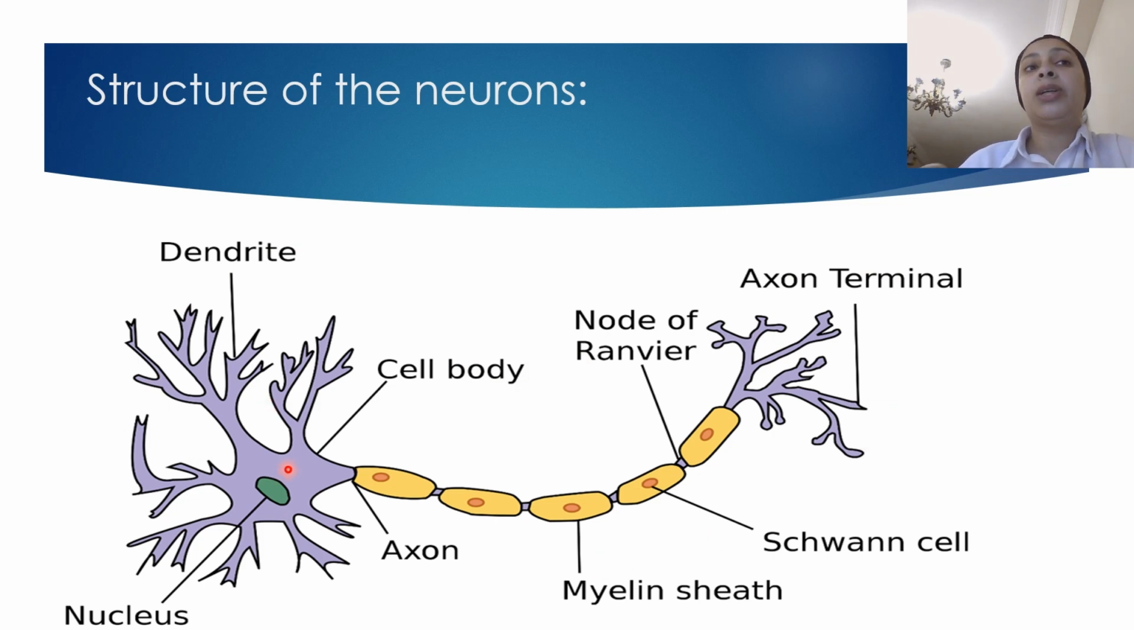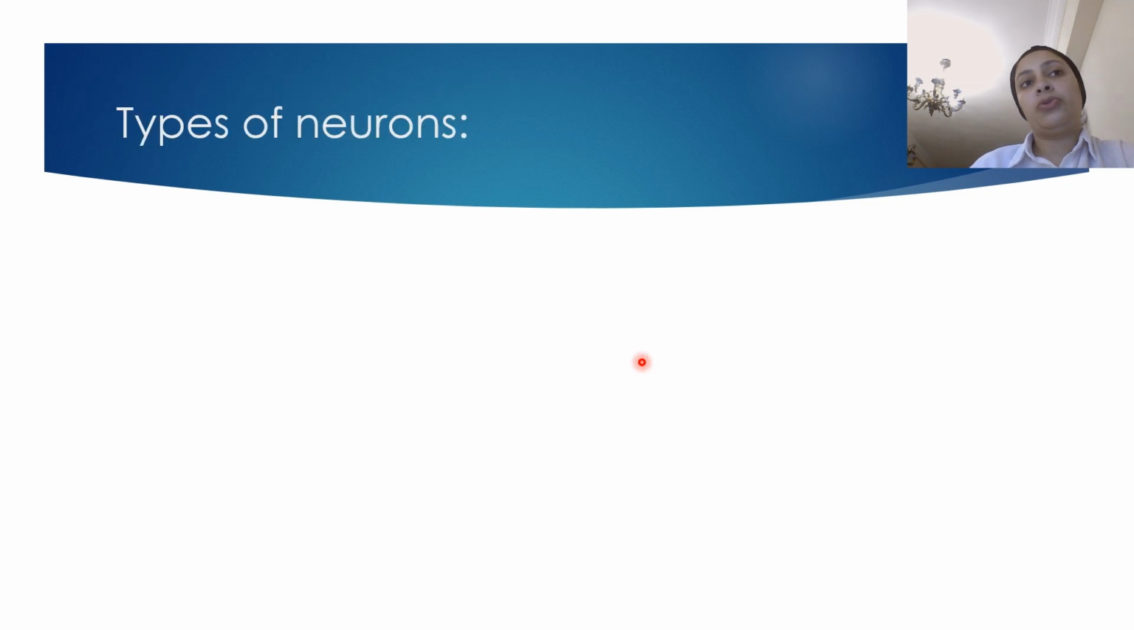Again, we have the cell body. We have these branches called dendrites. Inside the cell body, we have nucleus. We have here long filaments extend from the cell body called an axon. We have a myelin sheath covering the axon. This myelin sheath is made from Schwann cell, and we have gaps here between the Schwann cells called nodes of Ranvier. These are the structure of the neurons.